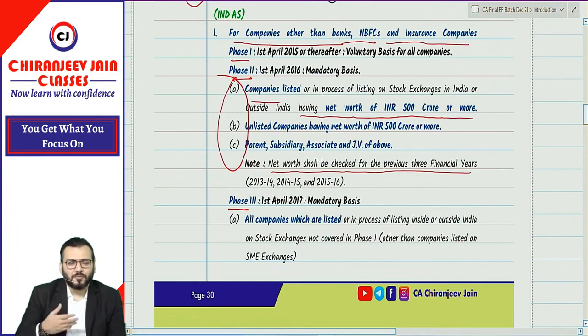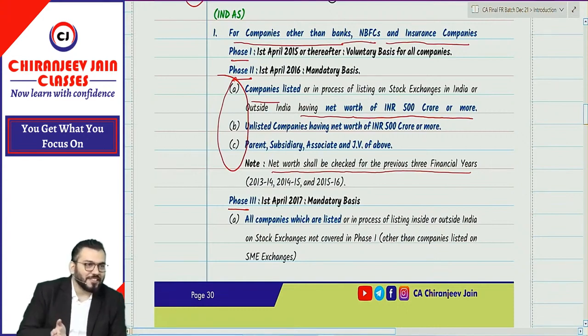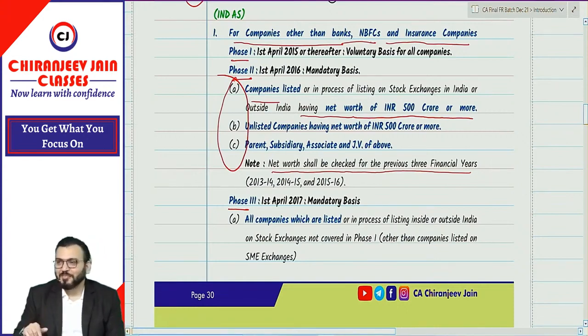Of course, IFRS 17 is also drafted, but Ind AS 117 is still not effective. It is related to insurance companies, and because of that reason, till now for insurance companies, Ind AS is not applicable. Understood? Once Ind AS 117 becomes effective, it will also be a part of your syllabus. Therefore, you need to pass as soon as possible. Otherwise, you need to learn one more Ind AS.